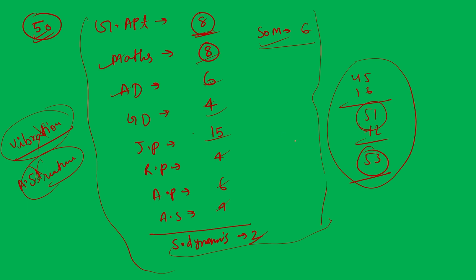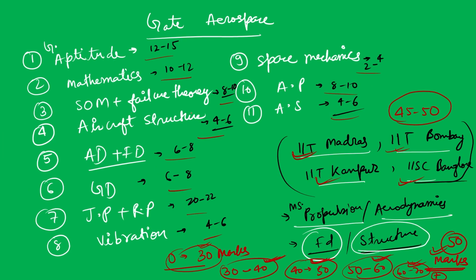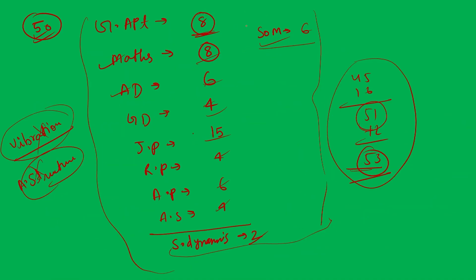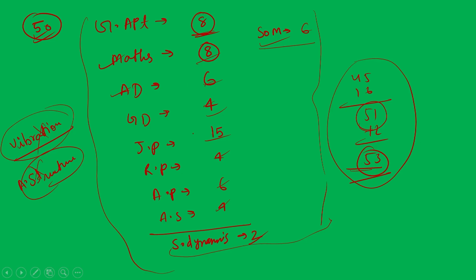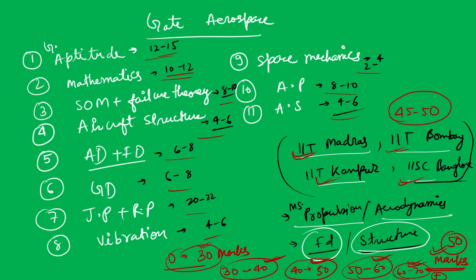Okay, so if you leave even these two subjects, then still you are in a safe zone. You will be able to score this much marks. You can see they ask from 10 to 12 marks, and you only need to score 8 marks. By doing some sincere work, you can easily score this much marks.